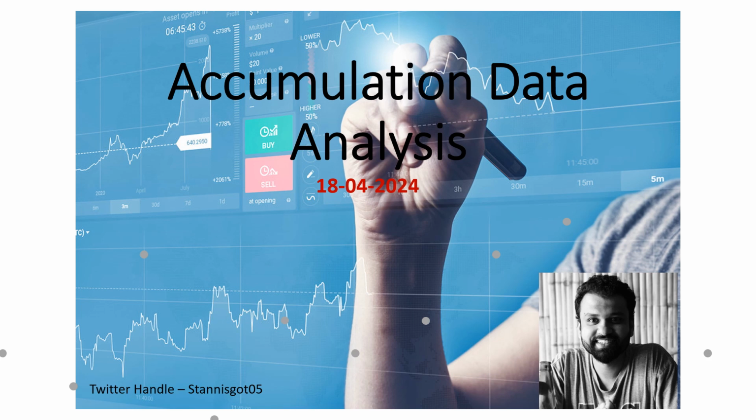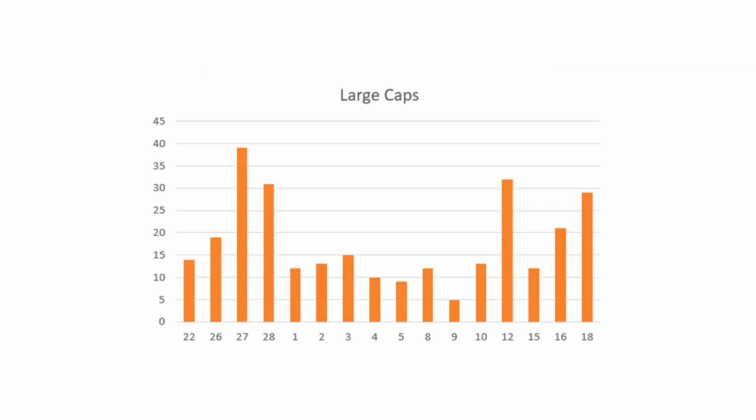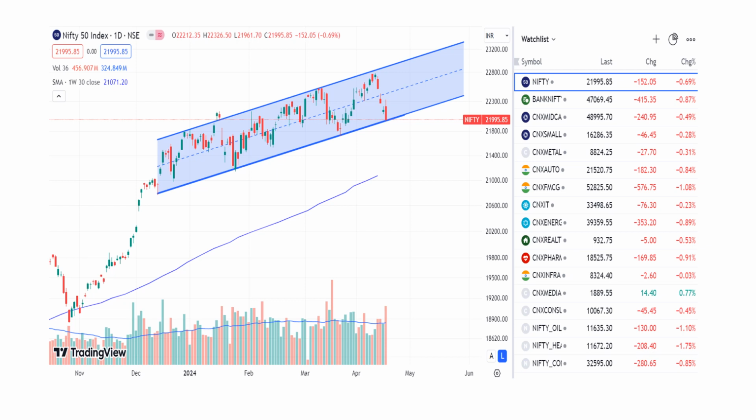So let's get on with the analysis. Let's start with the Nifty. What we'll do is look at the large cap accumulation and then look at the Nifty chart. The large cap accumulation actually showed a decent number. Chances are, because of the DII accumulation, most of the large caps saw a decent accumulation today. Right now, if you look at the chart, it is at decent support. So around that support, if decent accumulation is coming back, chances are it is going to reverse from there, right?